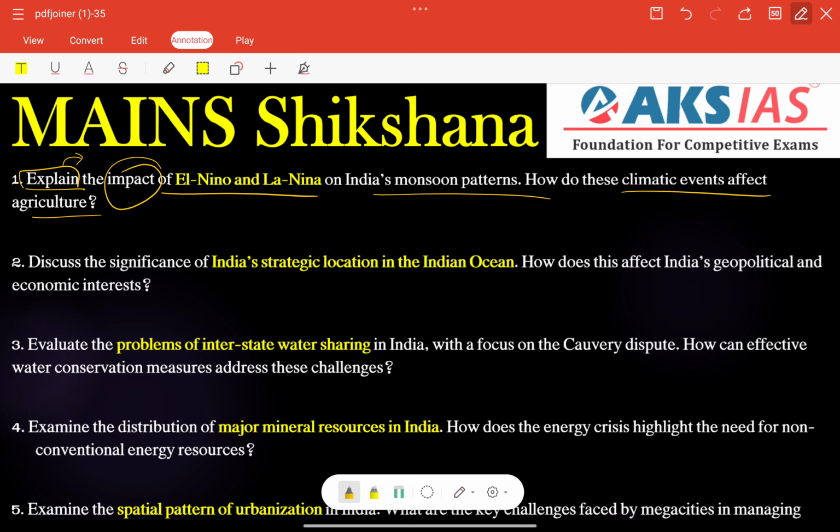So impact is the important keyword here. The impact of El Nino and La Nina on Indian monsoon patterns we need to give separately, right? How do these climatic events affect agriculture, right? Here affect means not only negatives, we can write positives also, and negatives also we need to write. At the end we need to provide some needed measures, right?